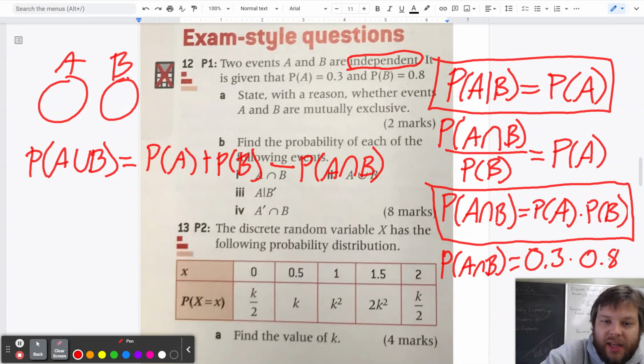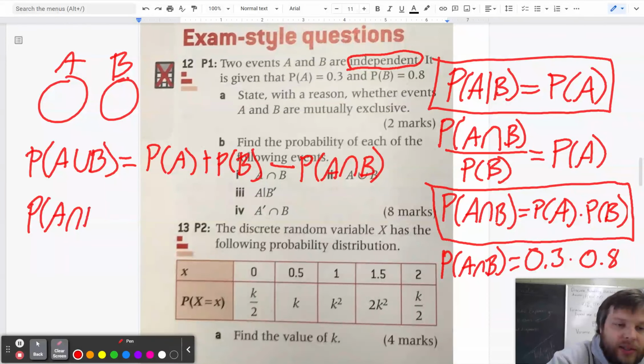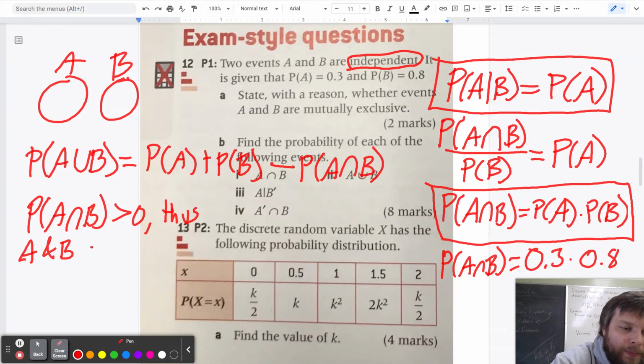And so we know that they are not mutually exclusive, because mutually exclusive would mean, again, that the intersection is equal to 0. Because they're independent, we can multiply the probabilities. We don't get an answer of 0, so they're not mutually exclusive. So I'll write it like this: P of A intersect B is greater than 0. Thus, A and B are not mutually exclusive.